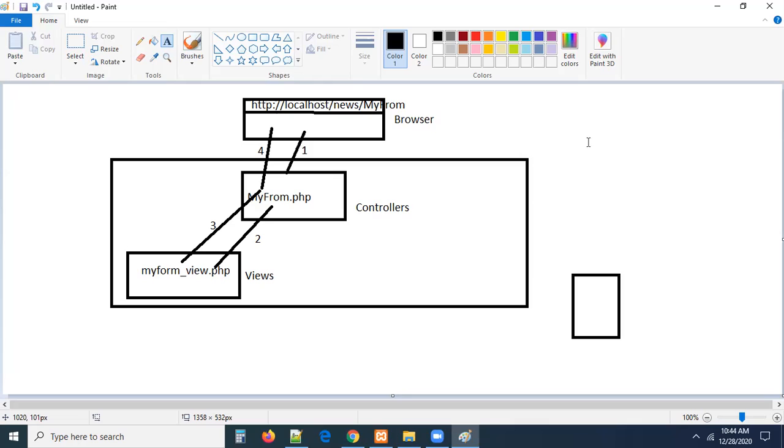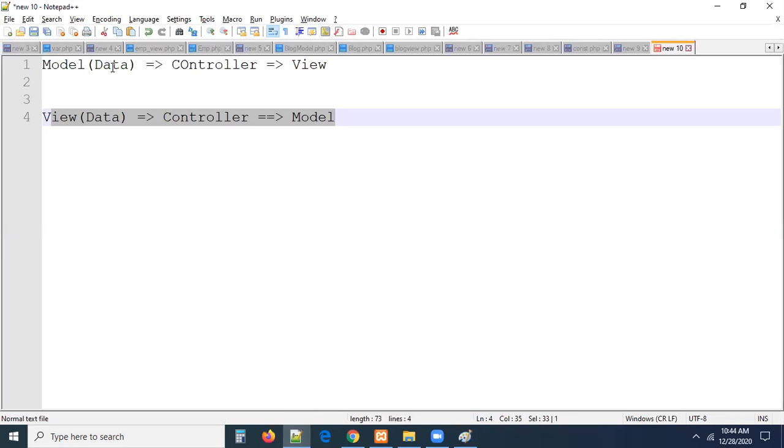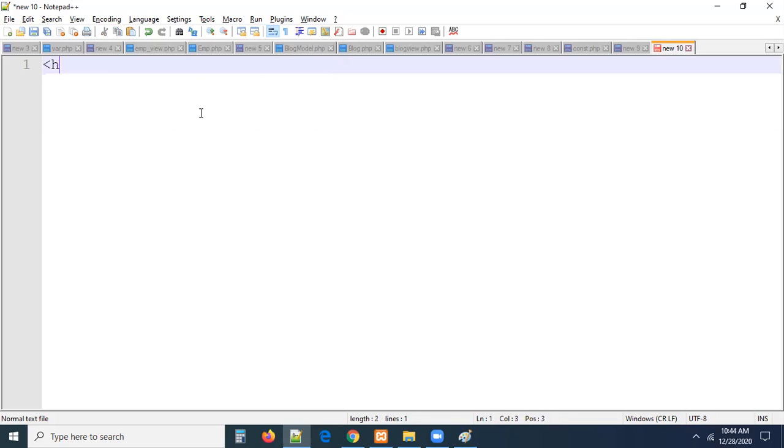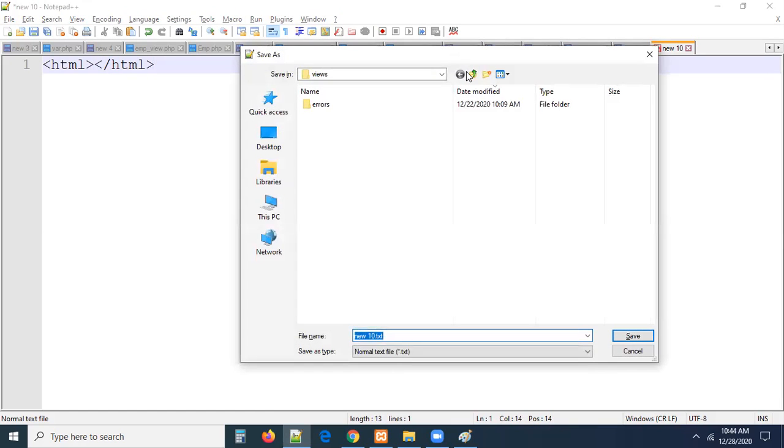So our flow, right? Let me do one thing. First, let me go to the view, and the view we have to create, or you can create a controller also, no problem. First, let me create a view, my form view. Here, what are we doing? First, we have to enter some data in the view. The data should be sent to the model with the help of the controller. This is what we are going to see now. Let us see, guys. HTML open, HTML close. Tell me please, what is the name of the view? My form view. This is going to be my form underscore view.php.